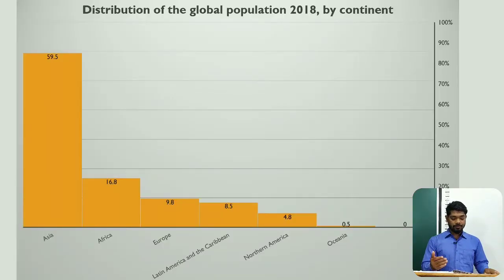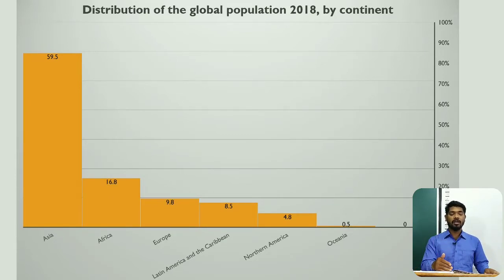You could see the diagram that is given continent-wise. In Asia alone, 60% of the population is residing, then Africa 17%, and Europe 10%, and Latin America and the Caribbean 9%, that is 8.5.